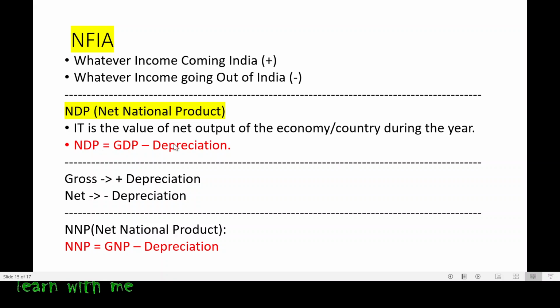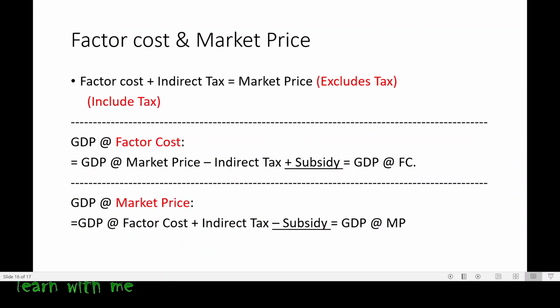Now you have to add the depreciation, just opposite to this. That's all. Now tell me, if I want to calculate gross national product, what should I do? Very simple. Gross national product is equal to net national product plus depreciation.